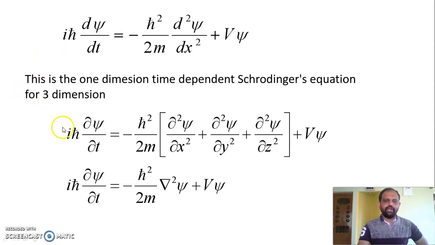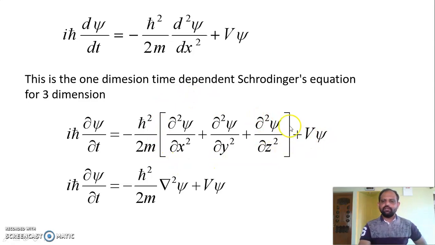Therefore we have to partially differentiate. i h cross dou psi divided by dou t is equal to minus h cross squared divided by 2m into dou squared psi divided by dou x squared plus dou squared psi divided by dou y squared plus dou squared psi divided by dou z squared, plus V into psi.